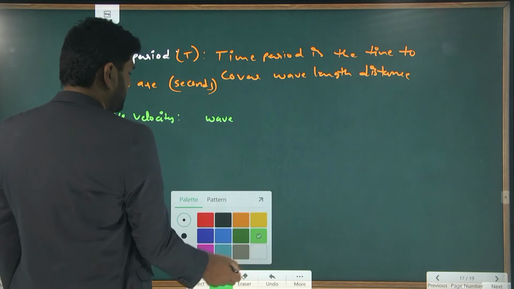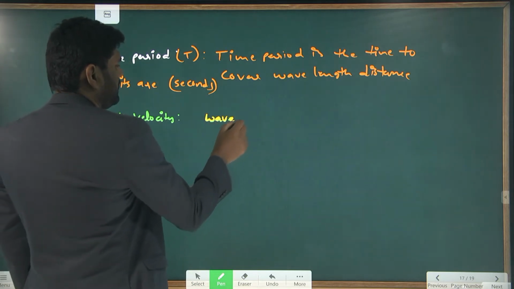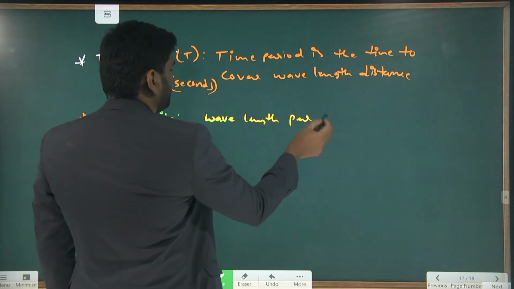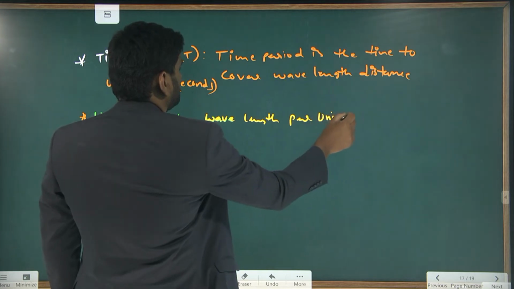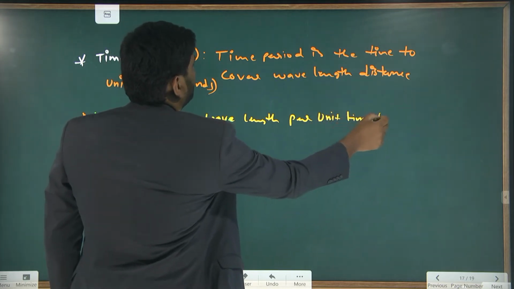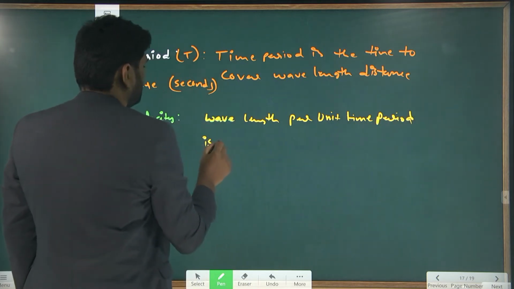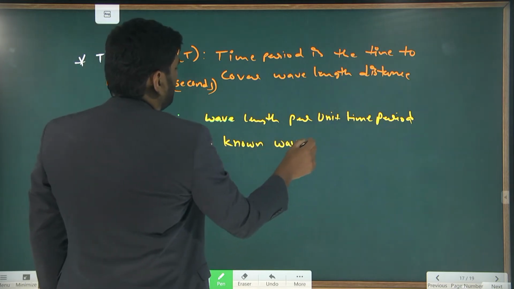How can you define the wave velocity? It is the wavelength per unit time period.